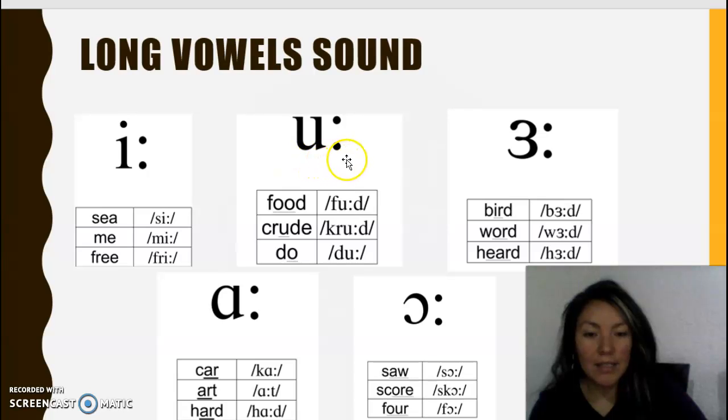This sound is oo. For example, in the word food. This sound is ah. For example, in the word heart. This sound is ah. For example, in the word car.